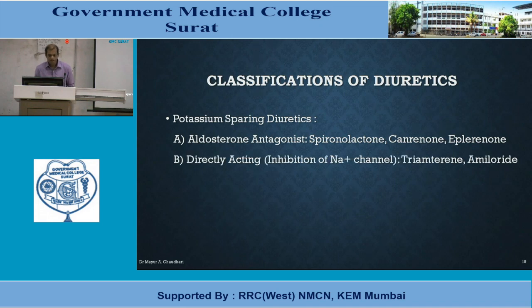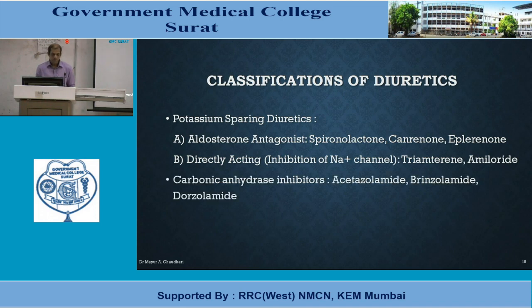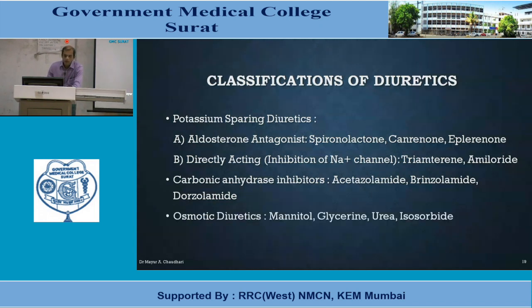And there are directly acting potassium sparing diuretics. Basically they act by inhibition of sodium channel. These are triamterene and amiloride. Then we have got carbonic anhydrase inhibitors: acetazolamide, brinzolamide and dorzolamide. Then we have got osmotic diuretics: mannitol, glycerin, urea, isosorbide.